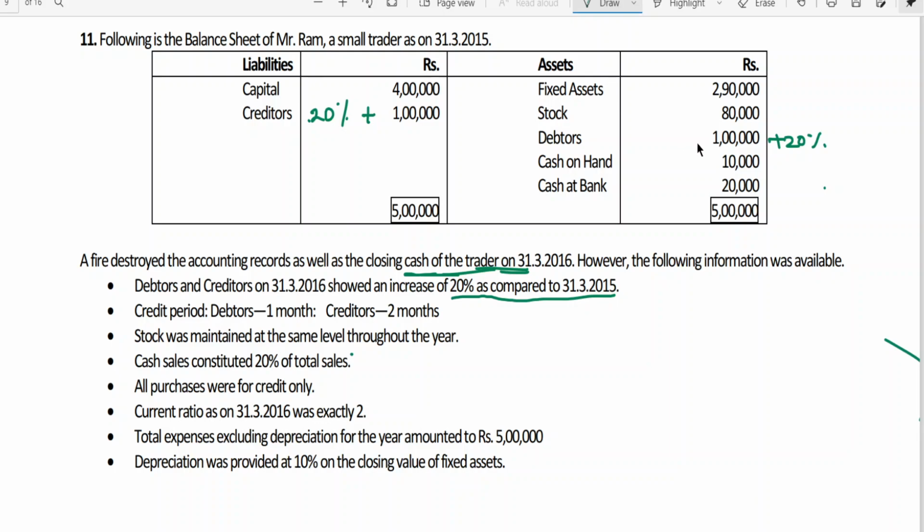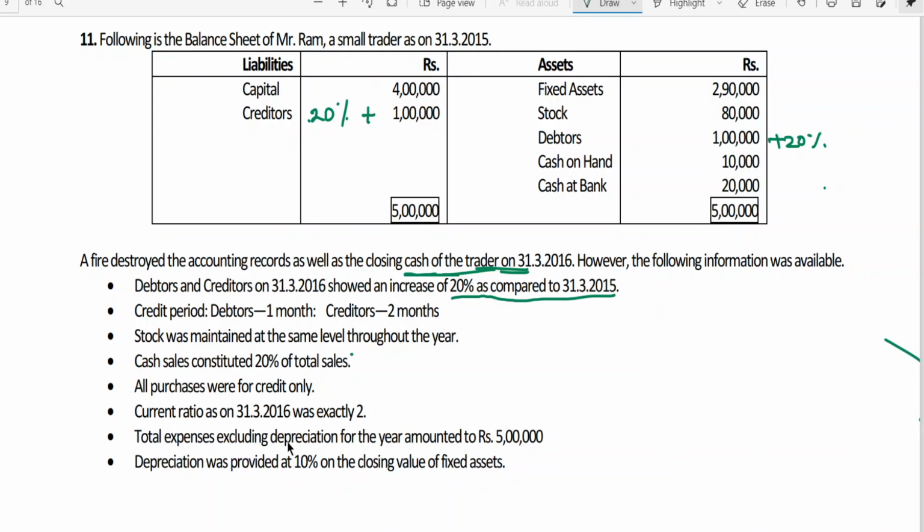Why has the current assets information been given? I think you can guess it. Stock, same. Debtors 120. Closing cash in hand, nothing. Maybe find out the closing cash at bank. That's it. Simple. He said stock is maintained the same. We got closing stock of 80. Debtors 120. 120 plus 80 is 2 lakh. No cash in hand. Then 2,40,000 minus 2 lakhs, whatever current assets you are already having, so we can get a bank balance of 40,000 rupees. It means the closing bank balance you are able to ascertain through current ratio.